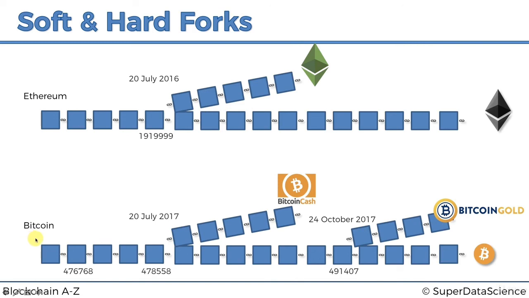In terms of Bitcoin, same thing. If you own Bitcoin here, if you owned one Bitcoin before 1st of August 2017, because 20th of July was over here. This label should be over here. This is 1st of August 2017. If you owned one Bitcoin before 1st of August 2017, so it's anywhere here, then right now you will have one Bitcoin Cash, you'll have one Bitcoin Gold, and you'll have one Bitcoin. That's how these things work, because again, the whole history is shared. So if you purchased a Bitcoin between 1st of August and 24th of October, somewhere in here, right now you'll have 0 Bitcoin Cash unless you purchase it separately, but you also have one Bitcoin and one Bitcoin Gold.